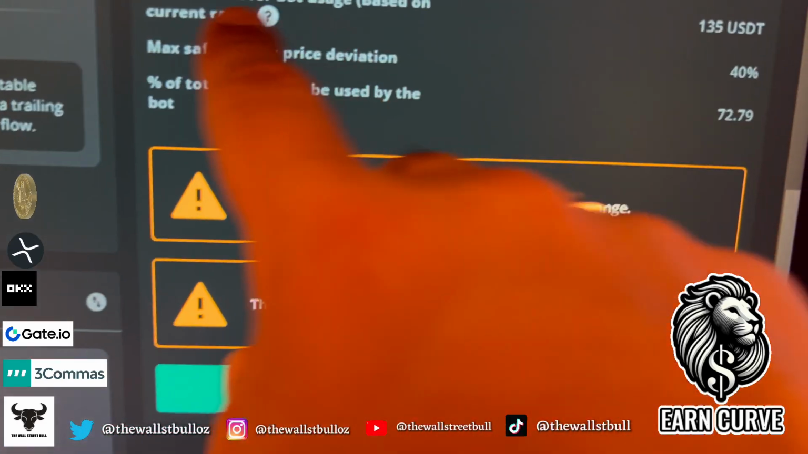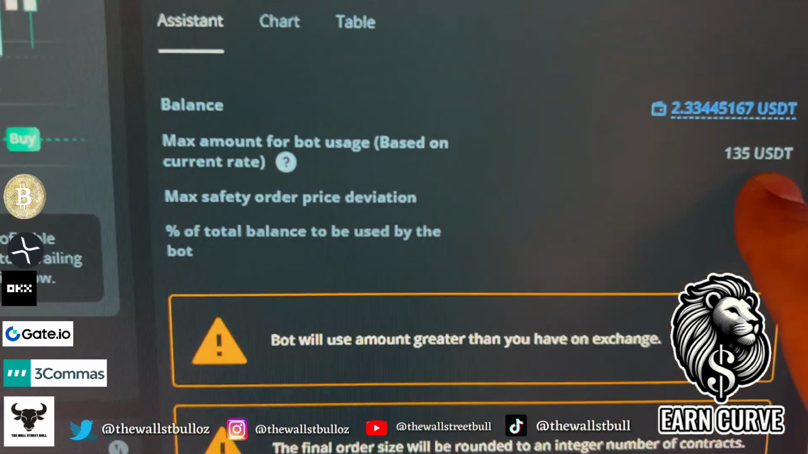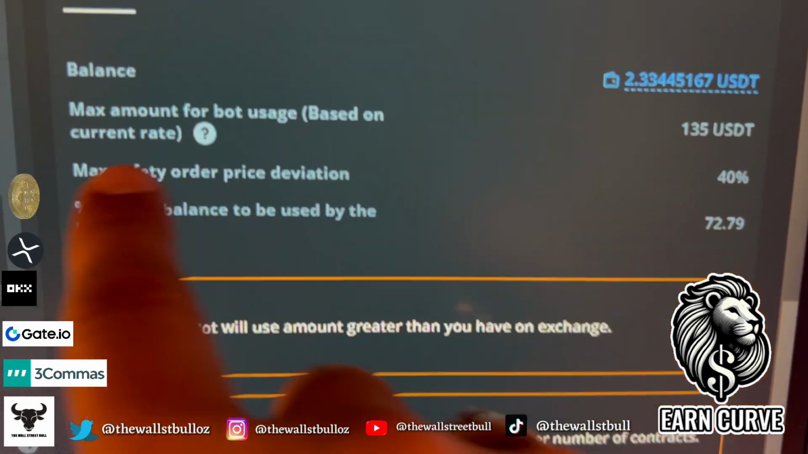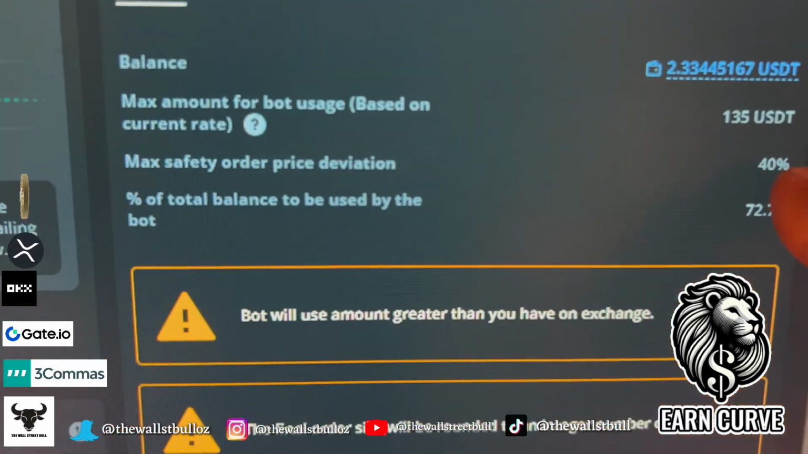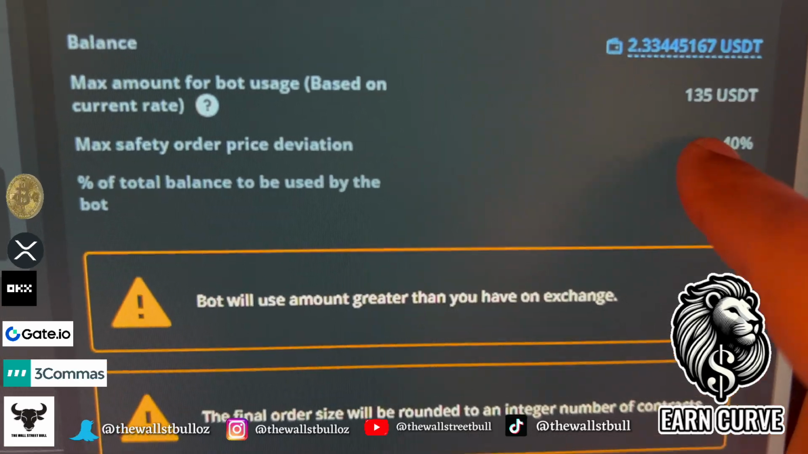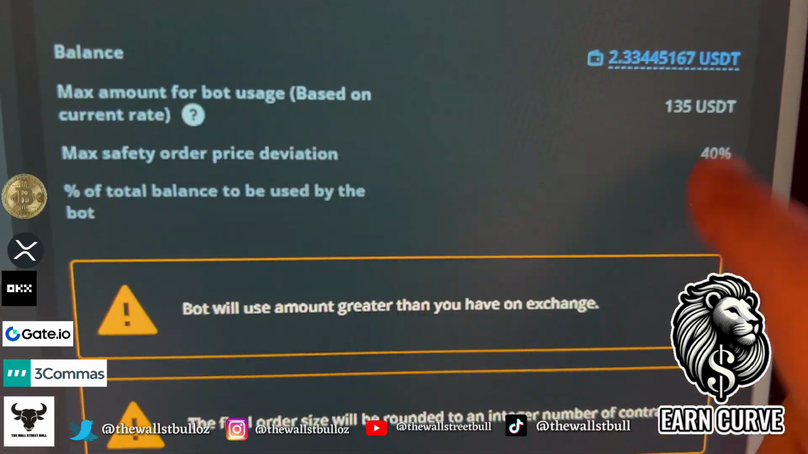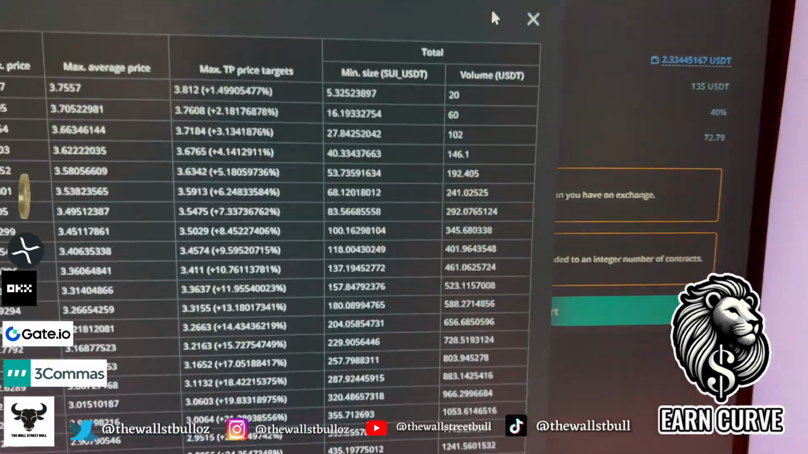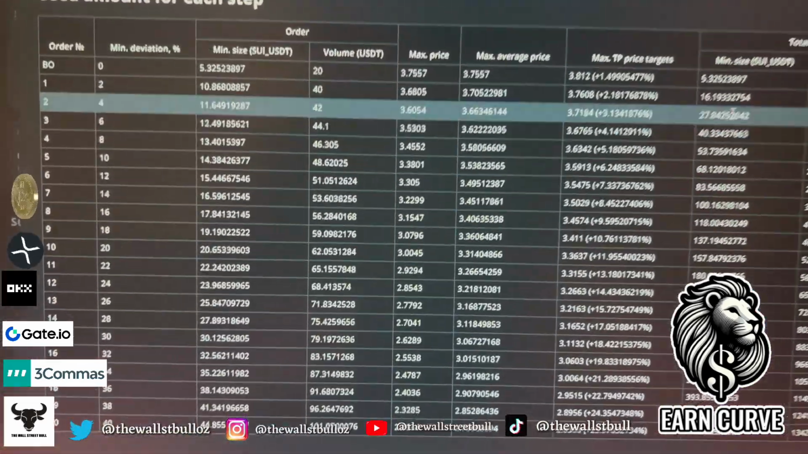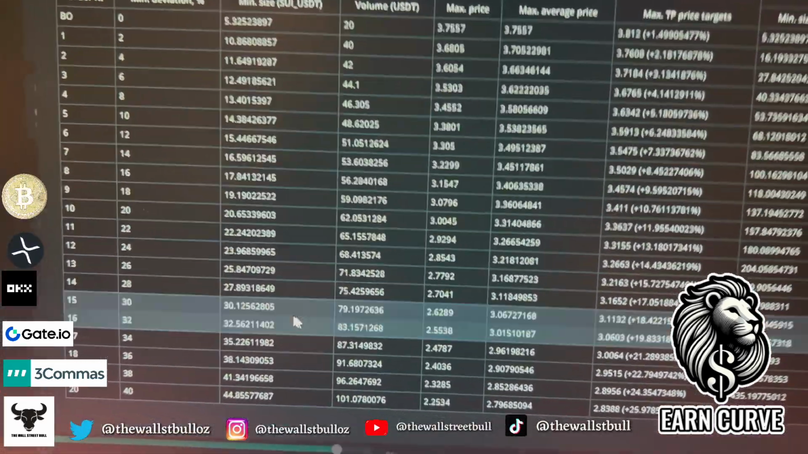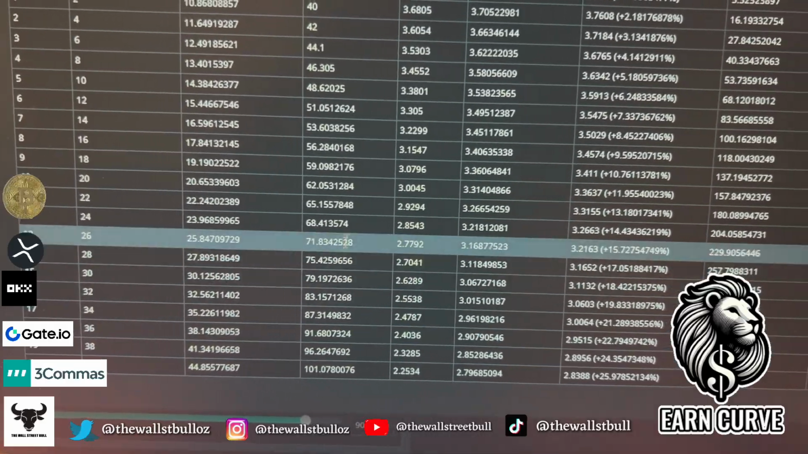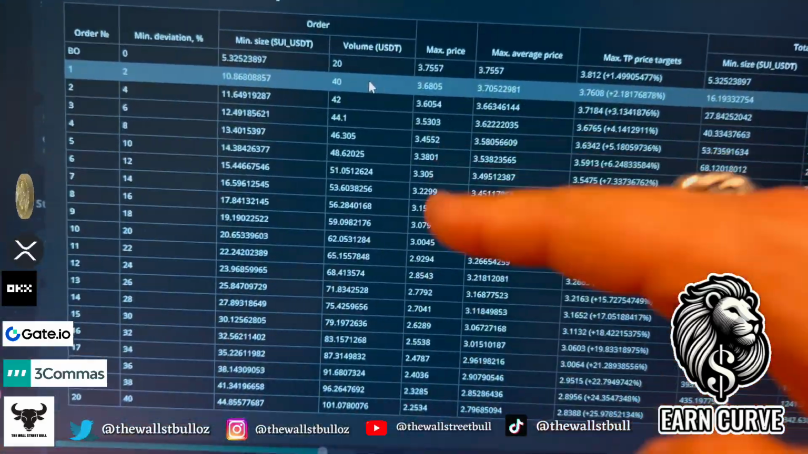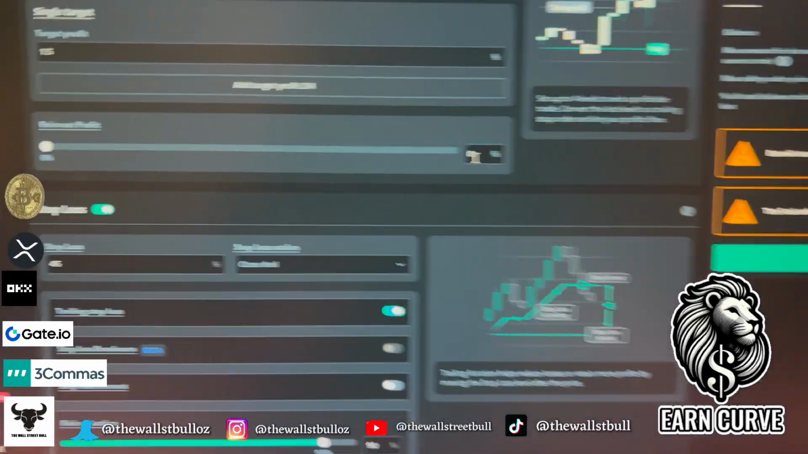So coming up here, as you can see, the max amount the bot's going to use is 135 USDT. Max safety order price deviation, the market would have to drop, you can see 40%, which is a lot. All right. Now, the safety order on the chart, if you come up to the table, these are all your safety orders that the bot will take up right here. And again, I've got 20 set in there. So there you go. Every time the price drops in the market, it's just going to take up those safety orders. All right. Quickly moving on.